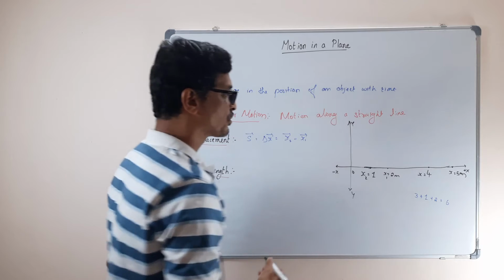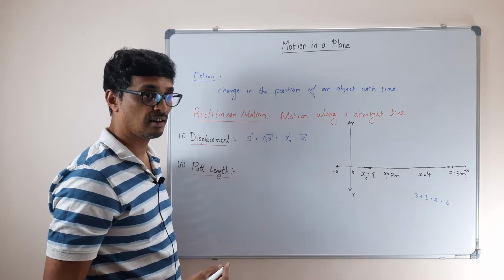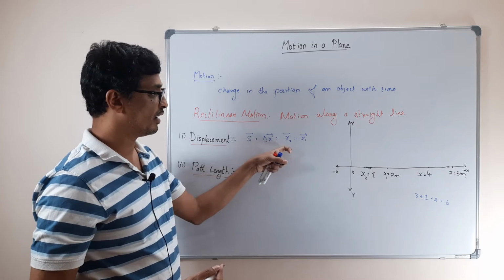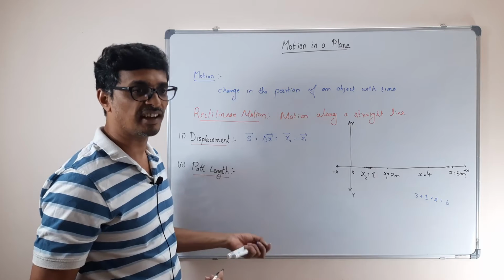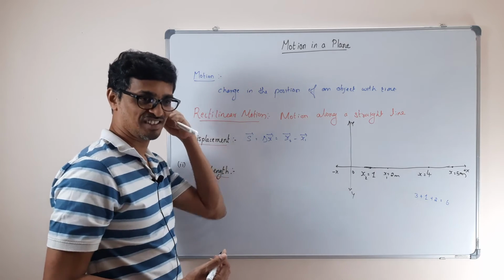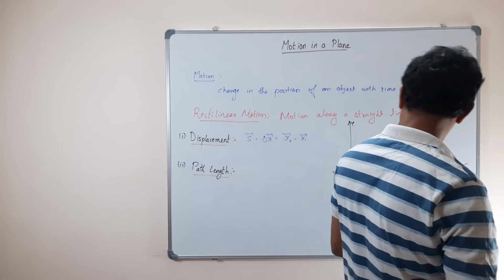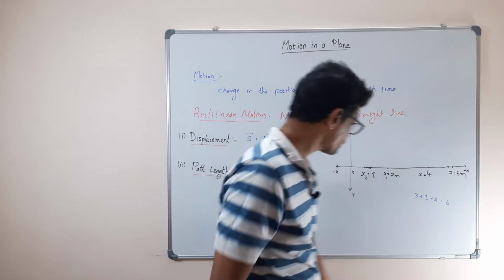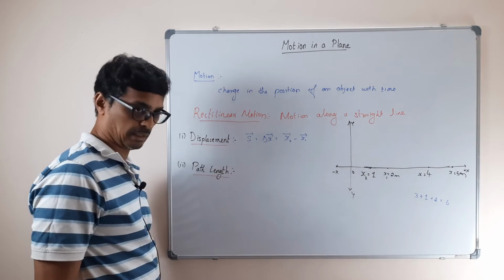So what is the difference? x2 minus x1 is 1 minus 3, that is minus 2. So the minus sign itself says the direction is opposite. The direction will be now towards the negative x-axis. Clear? So this is all about your displacement and path length.